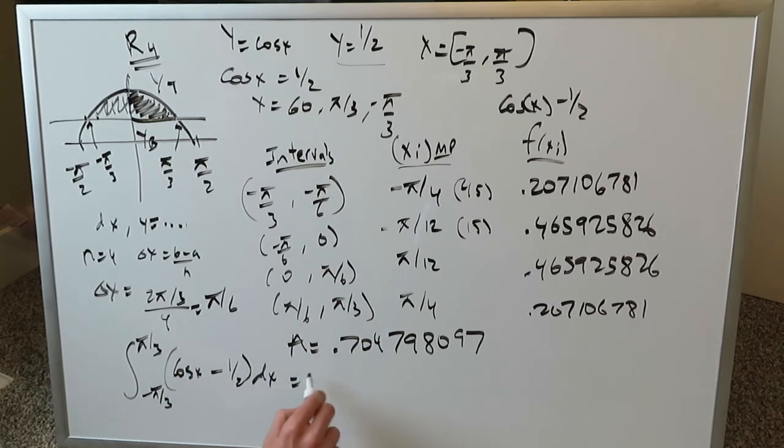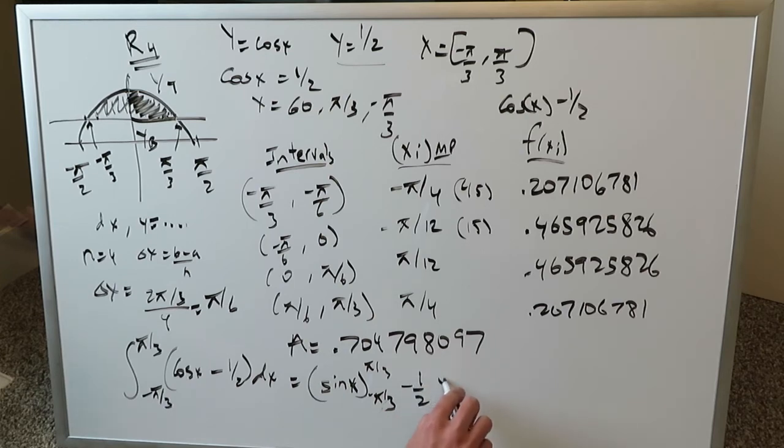And let's plug in our answer. The integration, or the antiderivative, will lead you to have sine x. I was using terms over there we haven't learned yet, but we will. Across pi over 3 and minus pi over 3. Minus half will come as its antiderivative x over 2, again from pi over 3 to minus pi over 3.